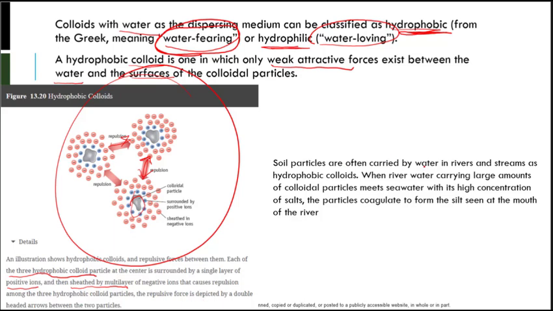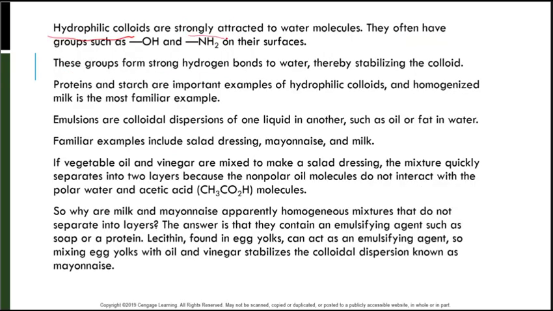Soil particles are often carried by water in rivers and streams as hydrophobic colloids. When river water carries large amounts of colloidal particles, meets seawater with its high concentration of salts, the particles coagulate to form the silt that's seen at the mouth of a river. Hydrophilic colloids, on the other hand, are strongly attracted to water molecules. These groups are OH groups and NH2 groups that are on their surfaces form strong hydrogen bonds to water, so it stabilizes the colloid. Proteins and starch are important examples of hydrophilic colloids, and homogenized milk is the most familiar example.